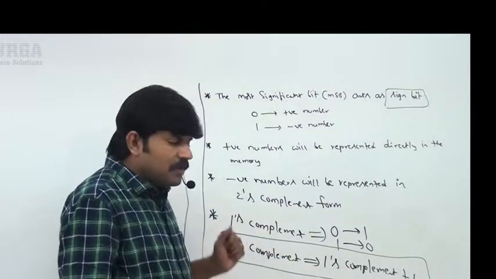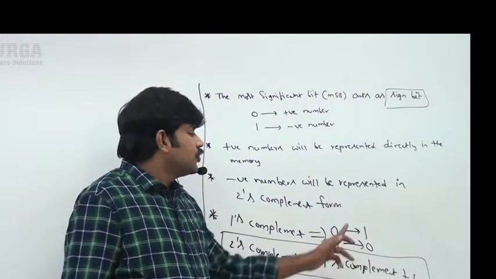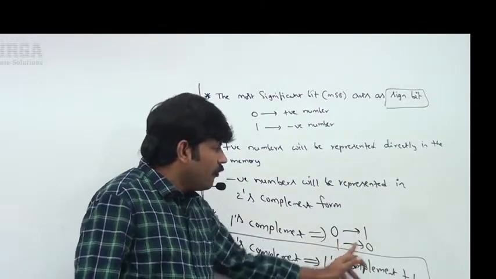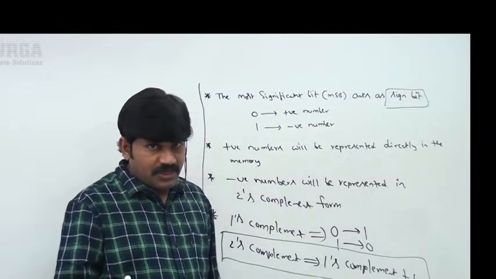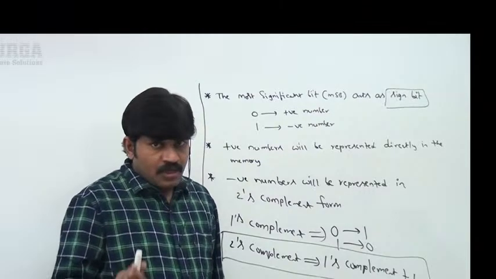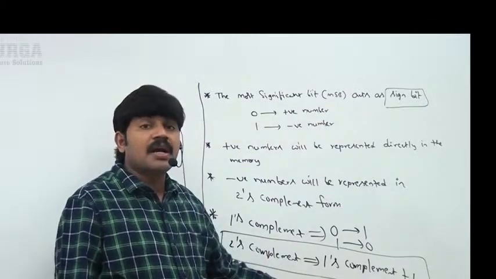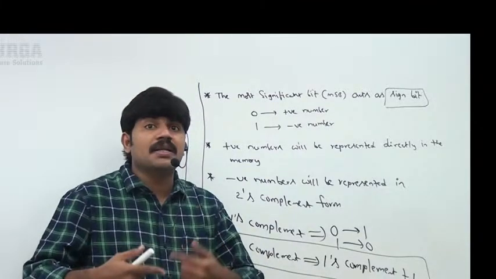Next, how can you find 1's complement? Very simple. Interchange zeros and ones: 0 replaced with 1, 1 replaced with 0. Up to this, any doubt? Are you in a position to understand, right? Please keep these points in your mind, because I am going to use them repeatedly in the next 1 hour.